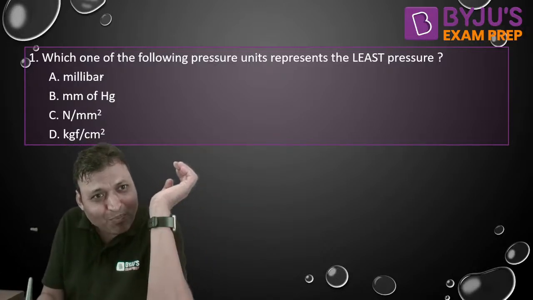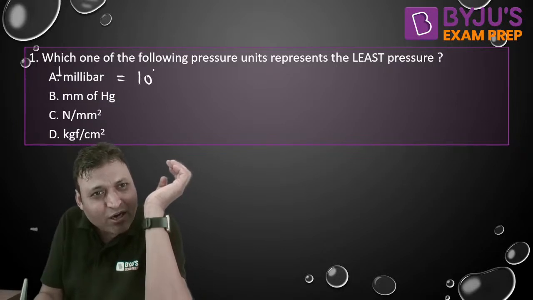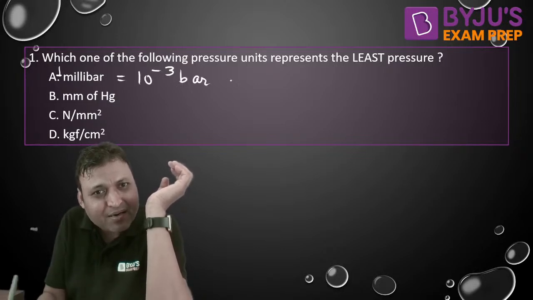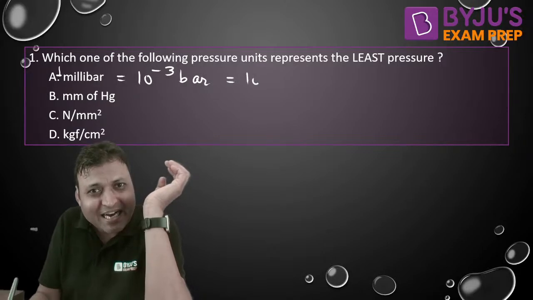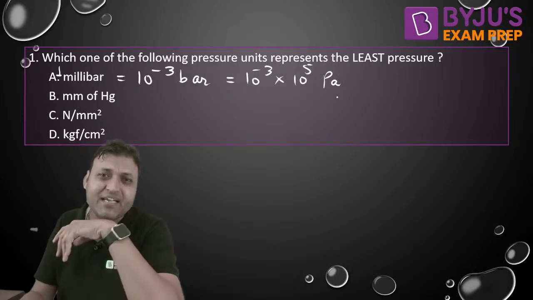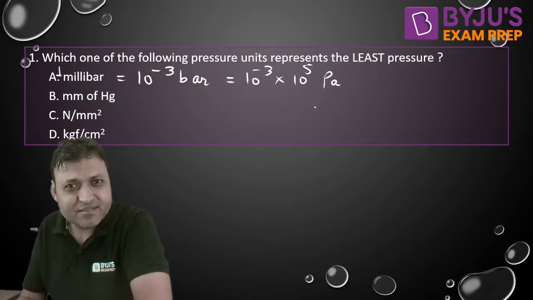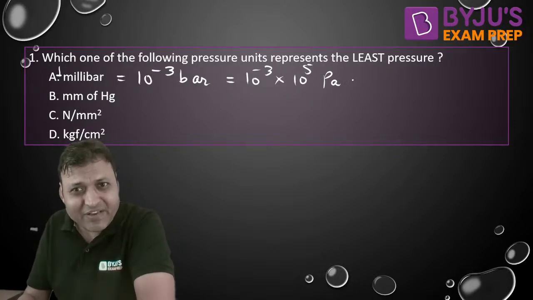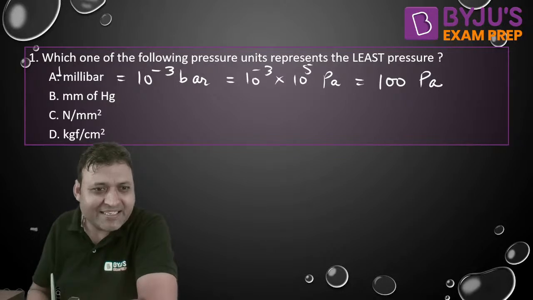If I talk about millibar, let me call it as 1 millibar. 1 millibar is equal to 10 to the power minus 3 bar, or we can say 10 to the power minus 3 into 10 to the power 5 Pascal. Isn't it? Or can we say that is equal to 100 Pascal? 1 millibar is 100 Pascal. Do you guys agree or not?